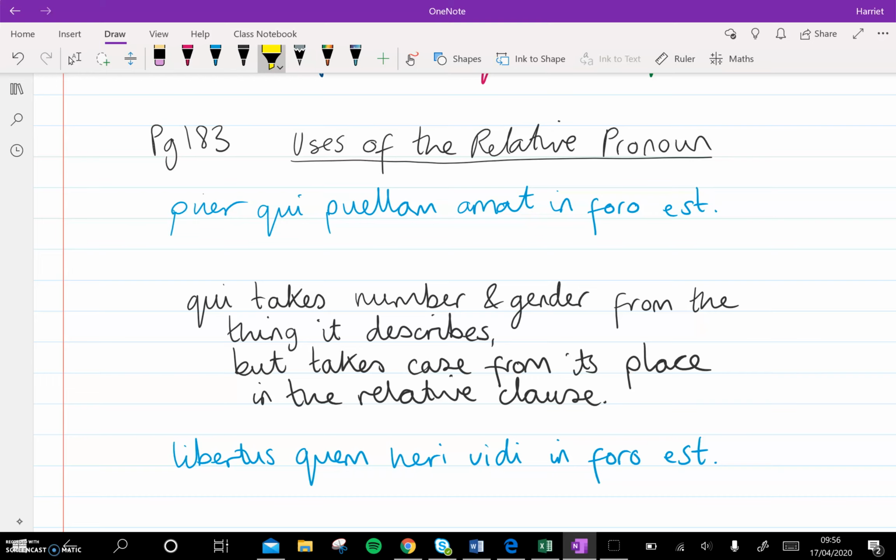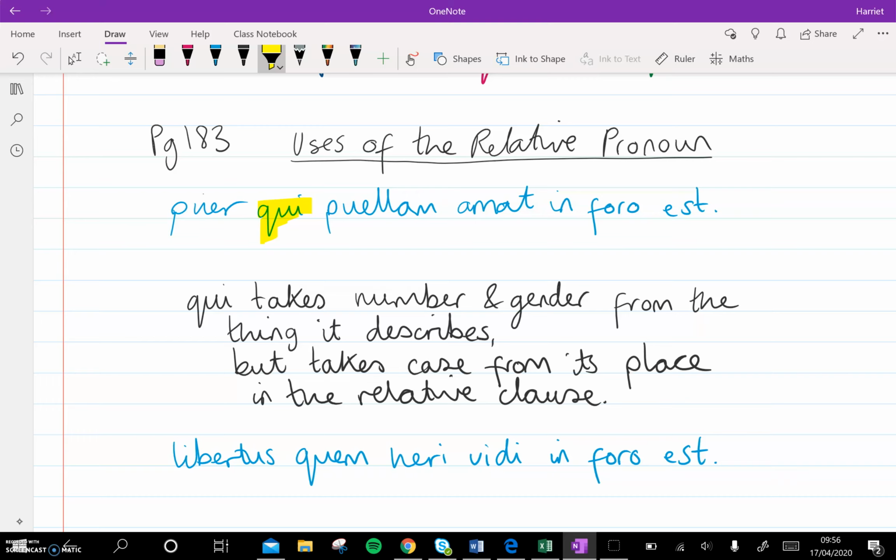The first thing that we noticed, because we're talking about them at the moment, is that we've got qui, the relative pronoun. That word could either be masculine nominative singular or masculine nominative plural. Now we see at the start of the sentence that we've got the word puer, the boy. So it's very likely that qui here is going to be singular rather than plural, and then it's going to be referring to that boy.